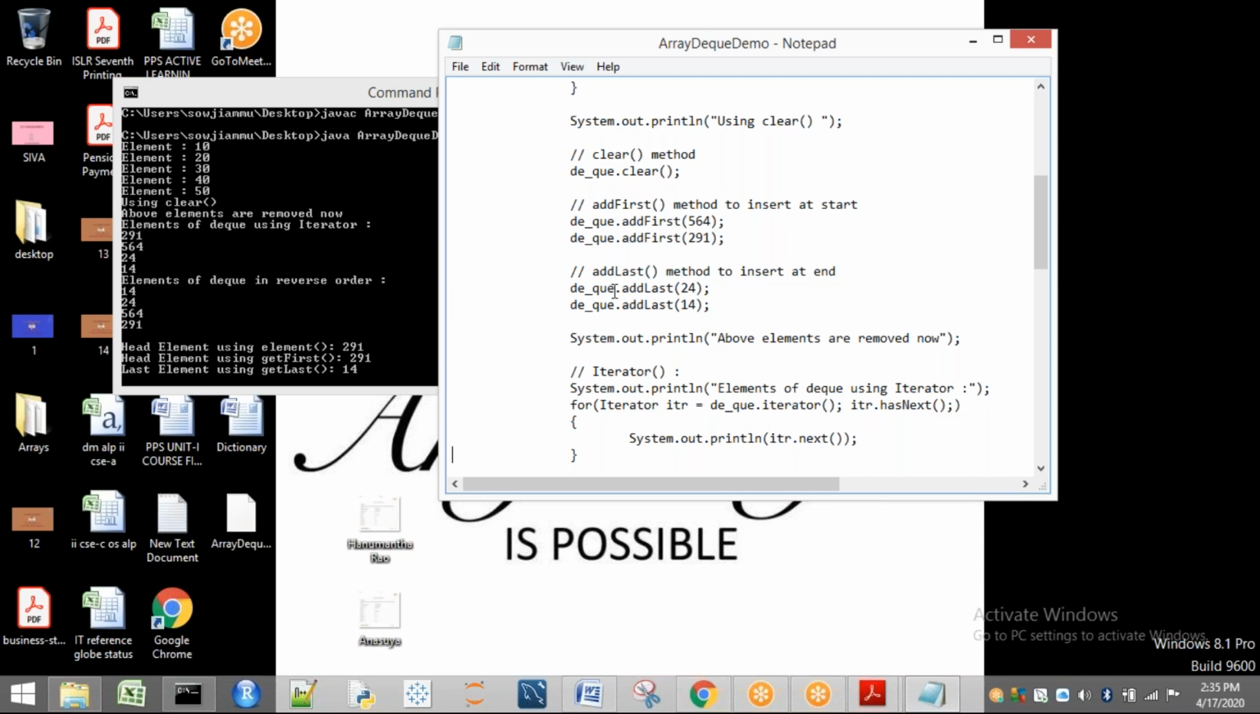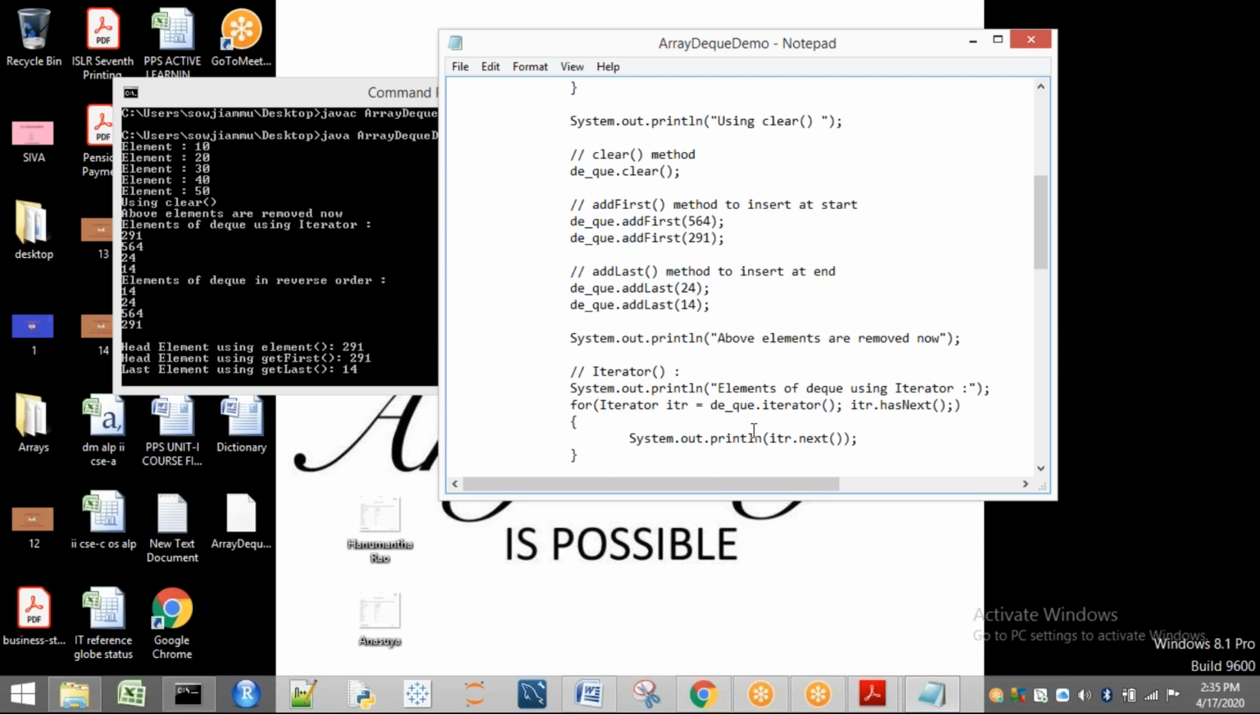Next, what I'm saying? dq.addLast of 24. Now it is the last element, so it is going to be added last. Again, one more element is going to be added last. That means added last means after this only the element has to be added. So these are the elements that are present in your DQ.